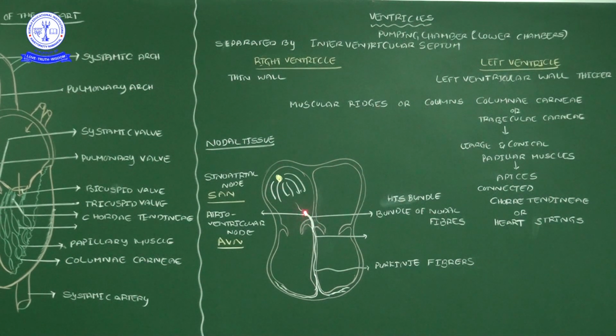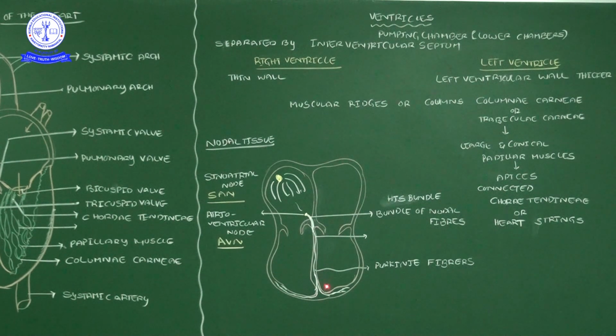Then at that left corner, one more nodal tissue is there, the atrioventricular node. We gave it this name because it is present near the place between the atrium and ventricular septum. So the atrioventricular node receives the stimulations from the sinoatrial node and supplies that action potential to the whole ventricles with the help of the bundle of His, also called the bundle of nodal fibers.